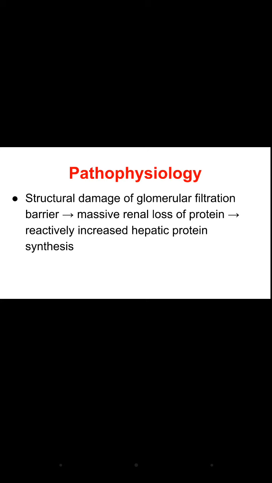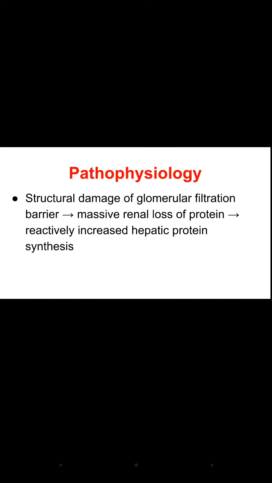Now pathophysiology. If there is structural damage of the glomerular filtration barrier, there is a loss of protein, due to which there will be increased hepatic protein synthesis. As we have discussed, the glomeruli allow only some substances to pass through, right? Basically, those smaller than 40,000 daltons are easily permeable, while others larger than 40,000 daltons are not filtered.